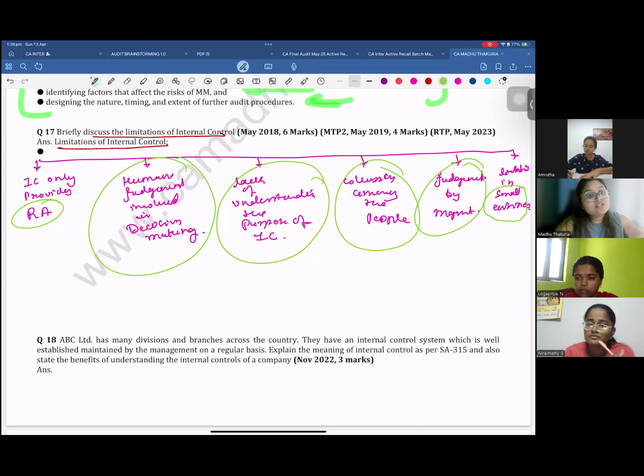Yes, but you cannot just write the side headings. You will have to explain these points a little bit.